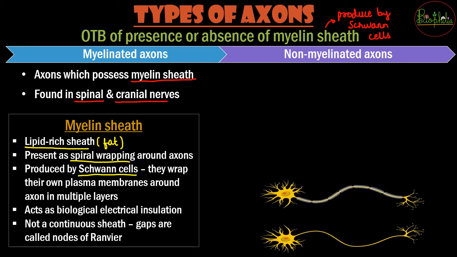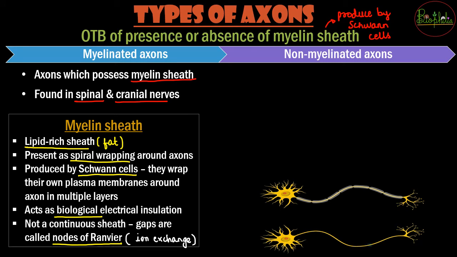So बहुत लेयर पे लेयर थर के ऊपर थर जमती जाती है, जैसे onion rings होती है. Similarly, the myelin sheath is going to be produced by the Schwann cells. They act as biological insulation, and since the myelin sheath is not continuous, there are some gaps, and those gaps are nothing but called as nodes of Ranvier. So we had also discussed why these nodes of Ranvier are important, because these are going to be for the ion exchange. So whatever the ions need to be exchanged, this is the place where the ions can get exchanged.